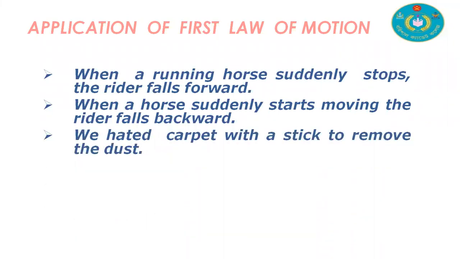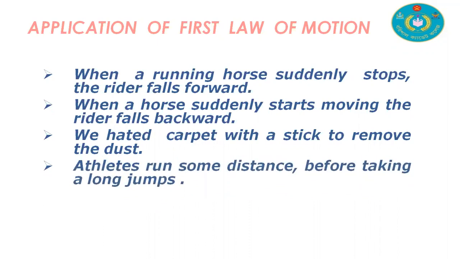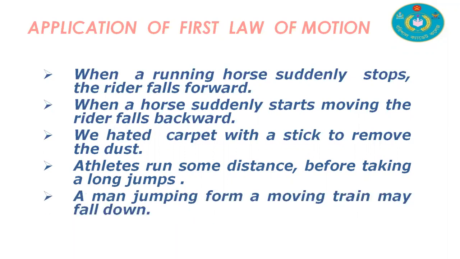We beat a carpet with a stick to remove the dust. Number three, athletes run some distance before taking a long jump. A man jumping from a moving train may fall down. These are all applications of Newton's first law of motion, and with the help of the first law, we can explain all these phenomena.